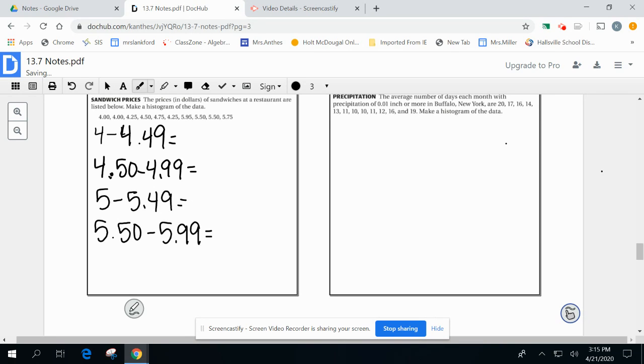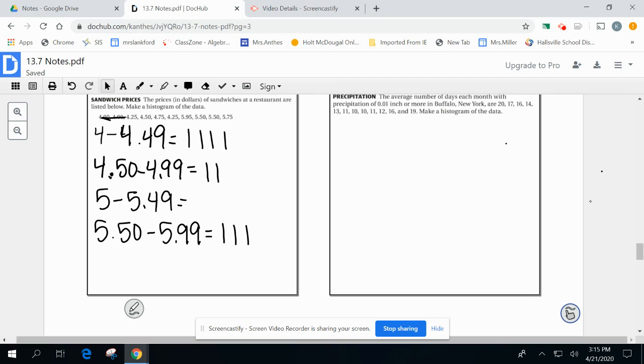So now we're going to make tallies for this information. We're going to go through and tally. Like the first two are $4, so I'm going to put 2 tallies here, and then I'm going to continue tallying each of the values. Okay, so we have one section that doesn't actually have any, but that's okay.